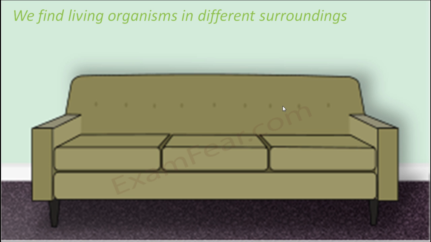Now let us look at different living organisms that we see in different surroundings. Even before we move ahead to some external surroundings, let us think of our houses. Even inside our house, no matter how clean you keep it, you tend to find other organisms. Of course, we are ourselves living organisms, but besides us, we also see other creatures. For example, a wall lizard.